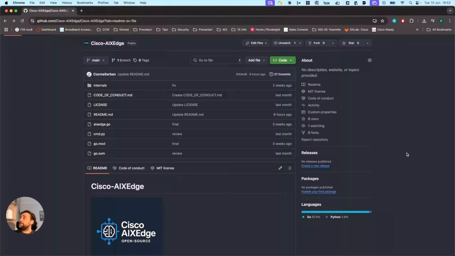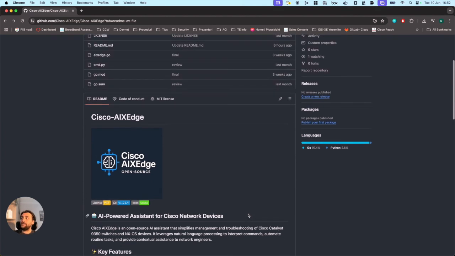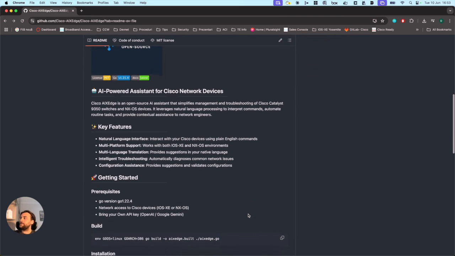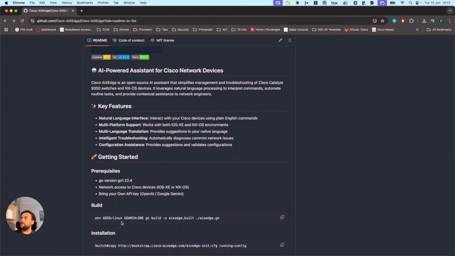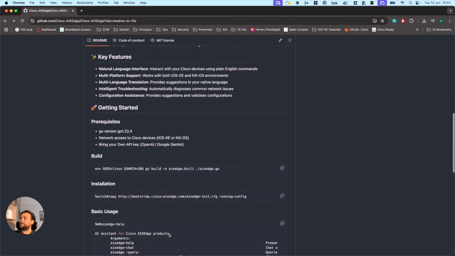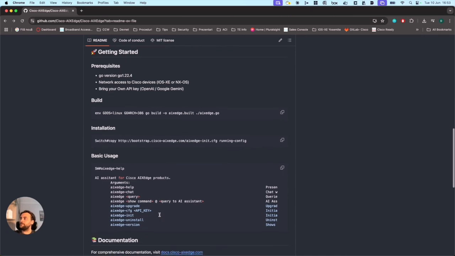Okay, now that we are done with the demo, if you found it interesting enough, the code of Cisco AIxEdge is made public. As I stated before, Cisco AIxEdge was built and tested on Cisco CLI's 9350, but it also works on NX-OS devices. Here you can see different details regarding how to build AIxEdge, how to install AIxEdge on the switch, and some details regarding the basic usage.